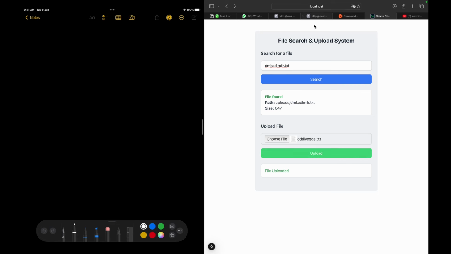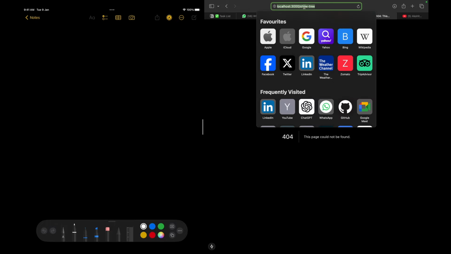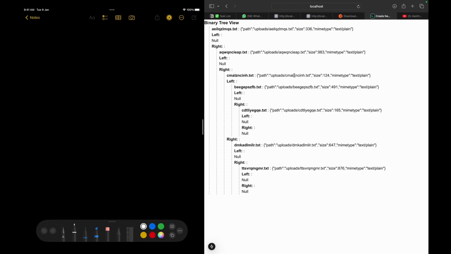Okay, so this is one thing where we are uploading a file, we are searching a file using binary search tree, traversal algorithms, and we can also visualize our binary search tree like this. Okay, there is one issue. Yeah, this is view tree, not show tree. You can see this is my binary search tree. Don't worry, I'm going to go through it one by one and we will understand it.